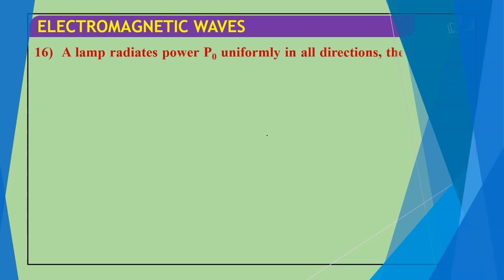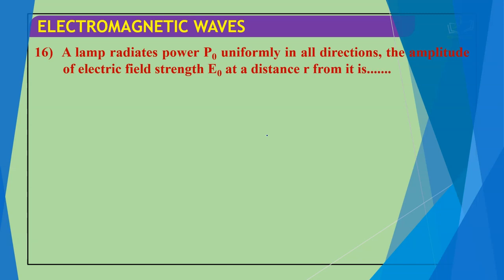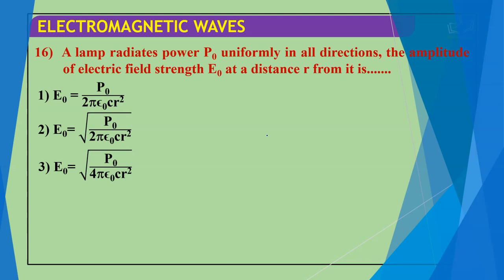Next question: a lamp radiates power P naught uniformly in all directions. The amplitude of the electric field strength E naught at a distance r from it is: E naught equals P naught by 2 pi epsilon naught c r square; E naught equals under root P naught by 2 pi epsilon naught c r square; E naught equals under root P naught by 4 pi epsilon naught c r square; and E naught equals under root P naught by 8 pi epsilon naught c r.